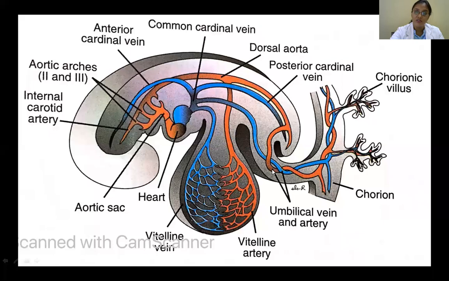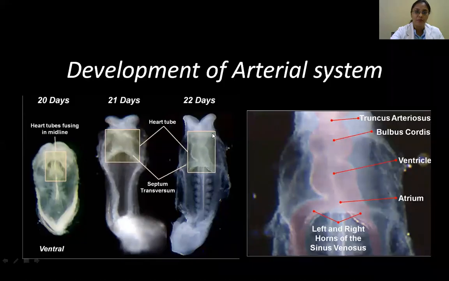So carrying the deoxygenated blood. Because in the embryo, the source of exchange of oxygen is the placenta and not the lung. Okay, so whatever blood will be going here will be deoxygenated blood. And oxygenation takes place. There's an exchange between the maternal blood and the fetal blood, the oxygen content. Then again, the oxygenated blood enters into the fetus, into the embryo via the umbilical vein. So the umbilical vein is very important. So this is what is there in this diagram.